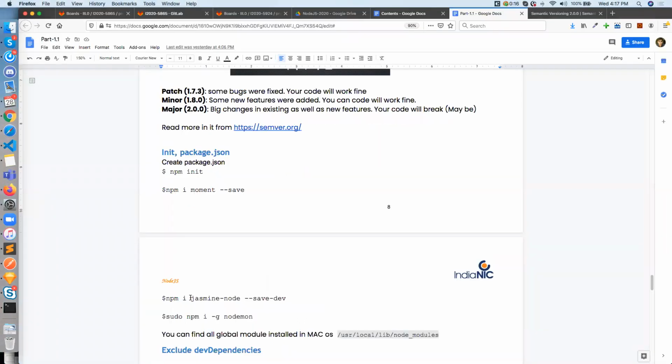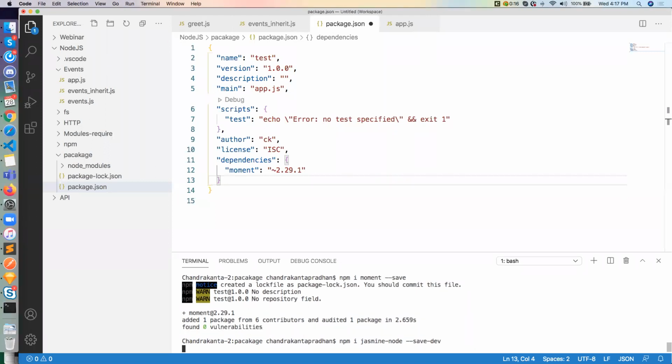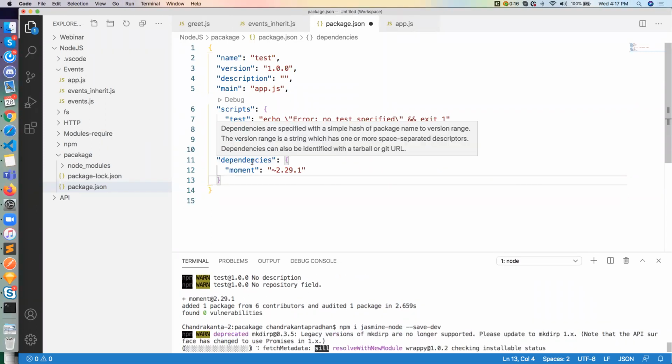For example, Jasmine-node. What is Jasmine required for? It is required to run your tests, right? So there are many things which are not required to run the application in production, but in the development environment they are required. So whenever you install it, you write npm install, or npm i, then the package name, then you can write --save-dev. Okay, --save-dev means, let's see what happens. It will create another key like dependencies, called devDependencies.